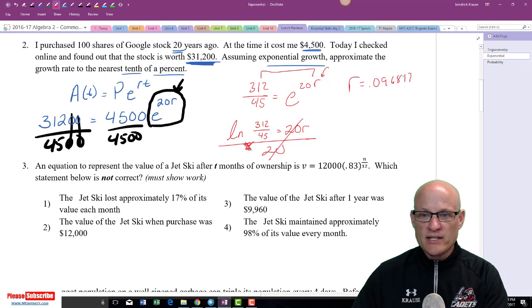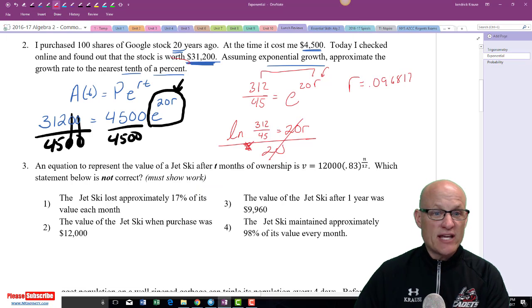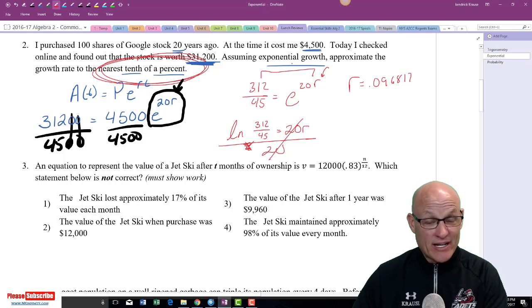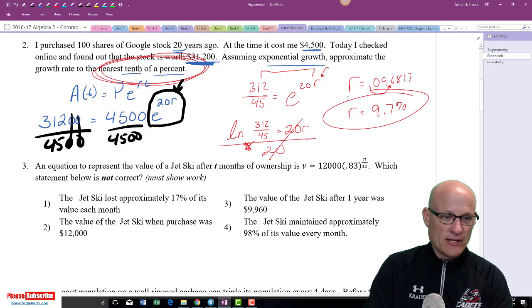So R is equal to 0.096817. Now it said rounded to the nearest 1/10 of a percent. So don't be silly, don't be crazy. You got to get this thing over. You got to get it into a percentage. So we're going to move this over here by multiplying by 100 to turn it into a percent, and I get R equals 9.7%. All right, hopefully got that one right.